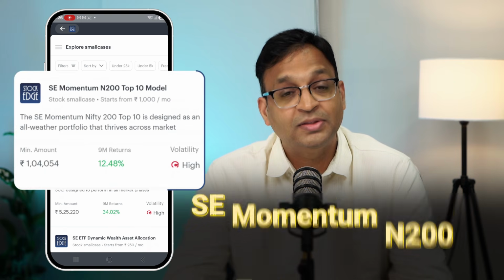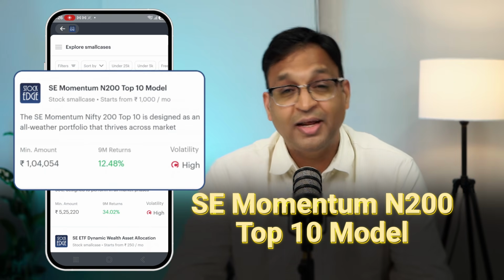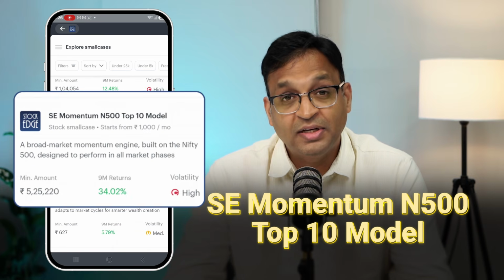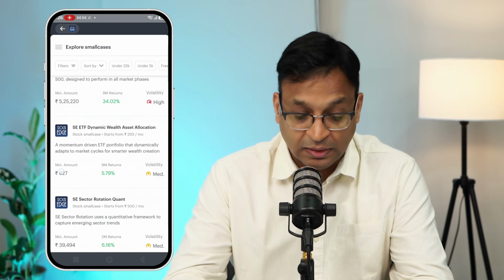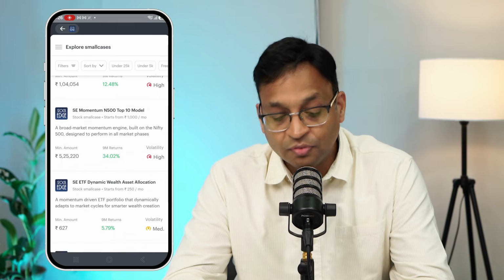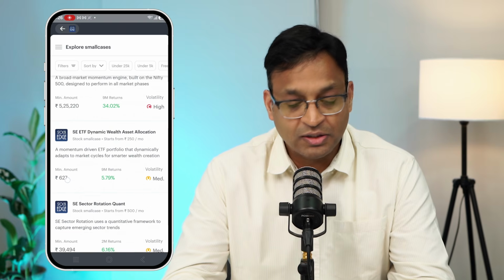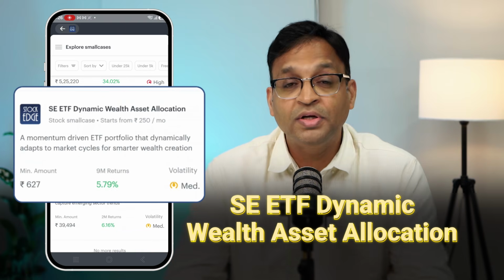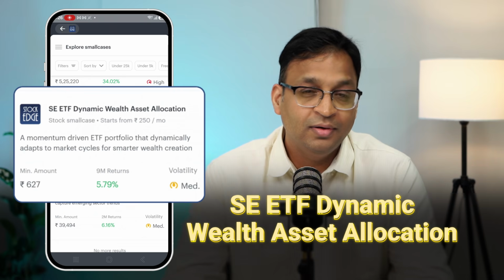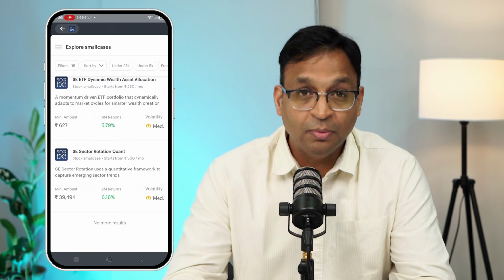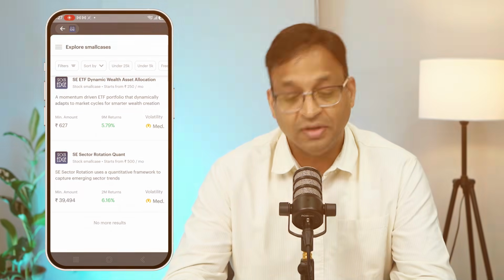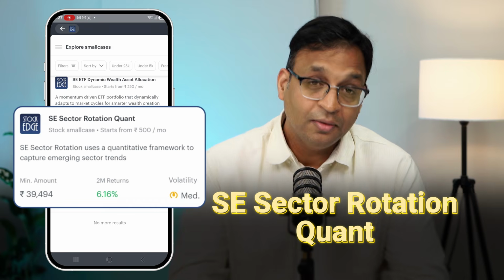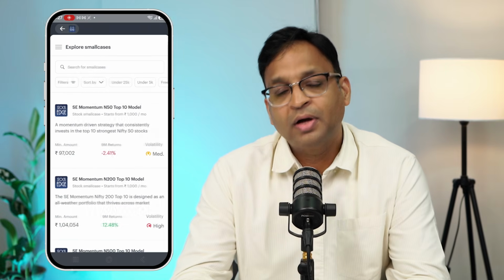Then we have Nifty Momentum N200, which give you 10 stocks from 200 Nifty basket. Then we have Nifty 500, which gives you 10 stocks from Nifty 500 basket. As you can see, the return profile is very, very different. The risk profile is very, very different. Then you have Nifty Dynamic Wealth Creation, which is a combination of ETFs of gold, Nifty and cash, which is available to you for your long-term investing. And you have Stockage Sector Rotation, which is basically giving you top 10 stocks based on sector rotations. Now, currently we have these.